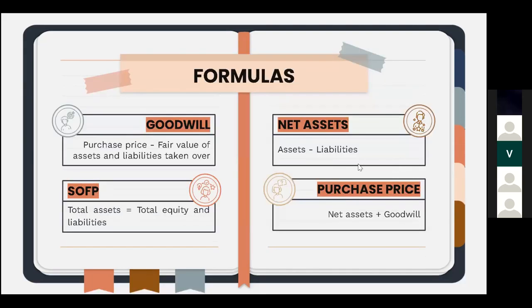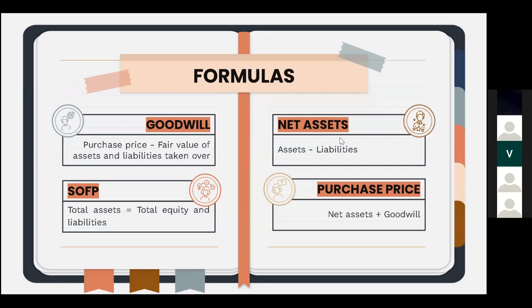There are also some formulas we must know. The first one is to calculate goodwill by subtracting the fair value of assets and liabilities taken over from the purchase price. Purchase price is the amount of money someone pays for something, while the fair value of assets and liabilities taken over is the amount for which it could be exchanged, respectively, on that date between two knowledgeable, willing parties in an arm's length transaction under market conditions.